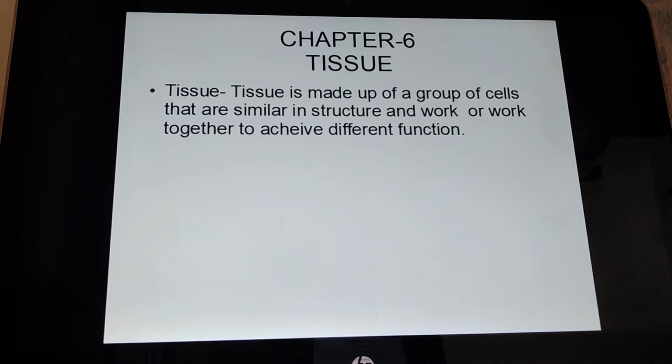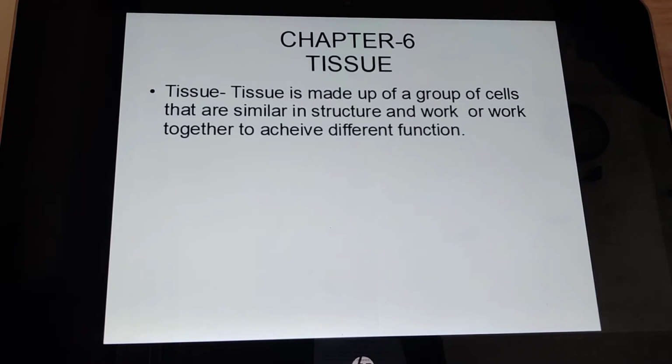So how will we define tissue? Tissue means a group of cells or a cluster of cells that perform a specific function are known as tissues.